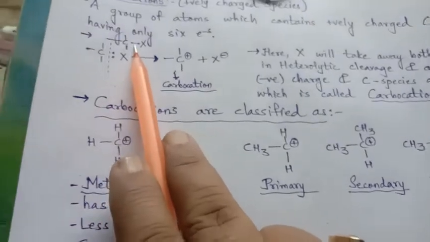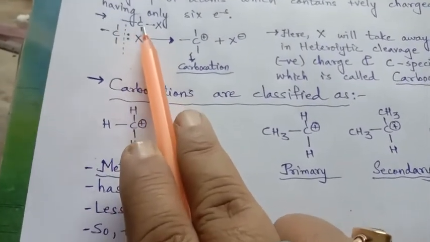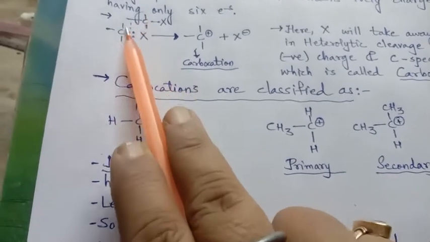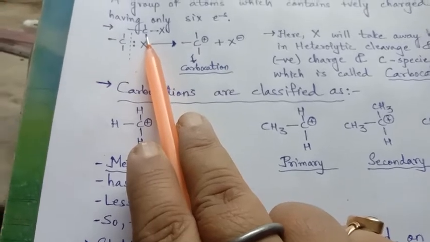Right? See here, this is carbon 1, 2, 3, 4, 5, 6. These are the bonds shown, and thus it is considered a carbocation.